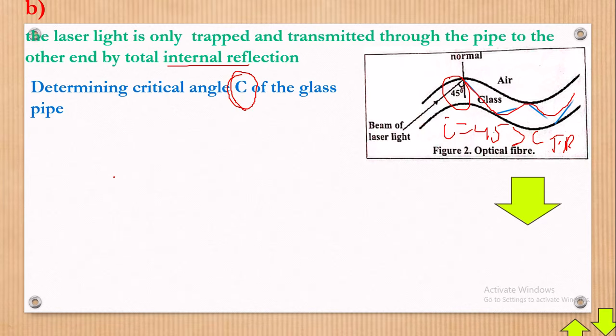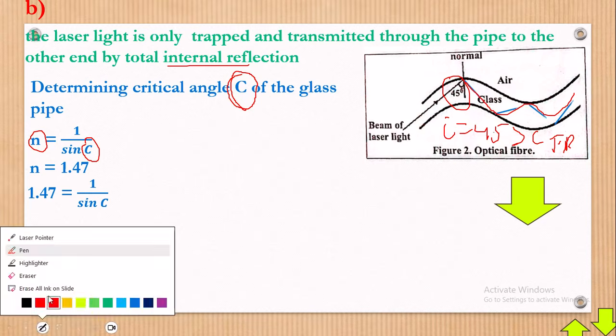Let's look into that. From the formula we know that N is equal to 1 over sin C, whereby N is the refractive index of glass and C is the critical angle. We know that the refractive index was 1.47, so we substitute in the formula.